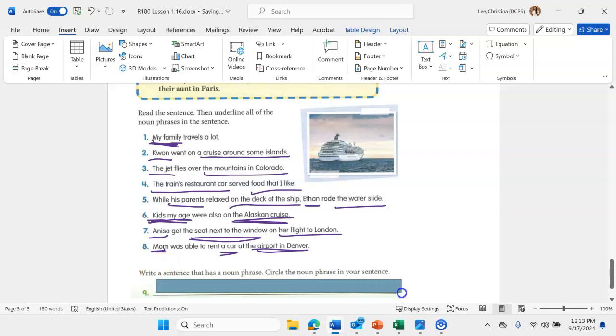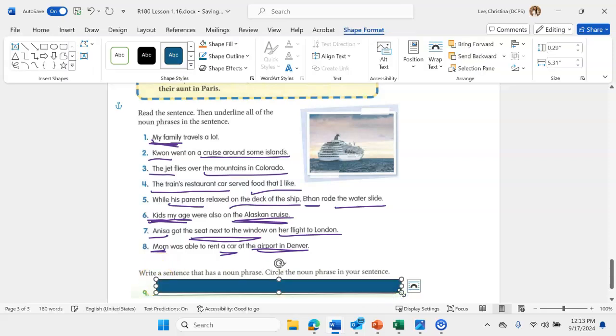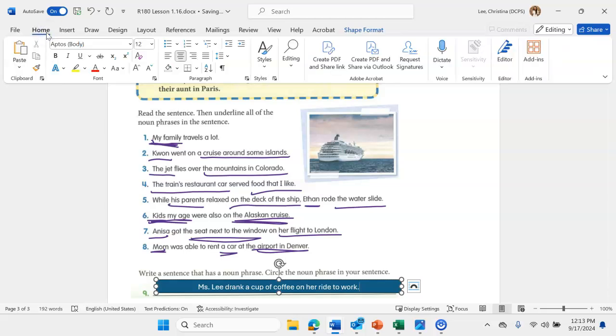I'm going to go ahead and put a text box here so I can give you an example sentence. All right, here's my sentence. Miss Lee drank a cup of coffee on her ride to work. And here, my noun phrases, and again, I want you to try to write your own, all right?